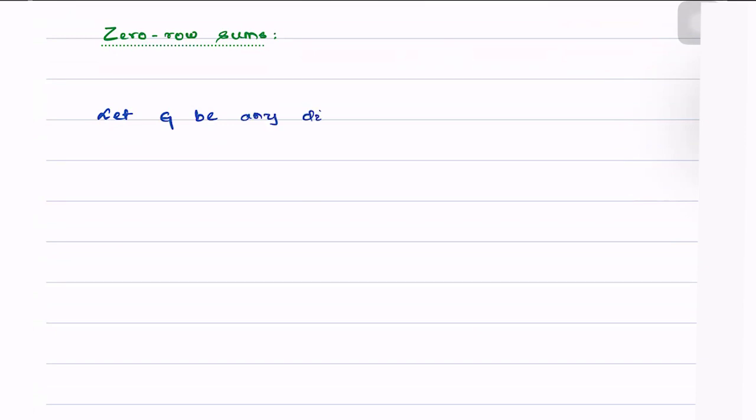It doesn't need to be strongly connected, aperiodic, none of those things. It can be any general graph, let's say containing n number of nodes.